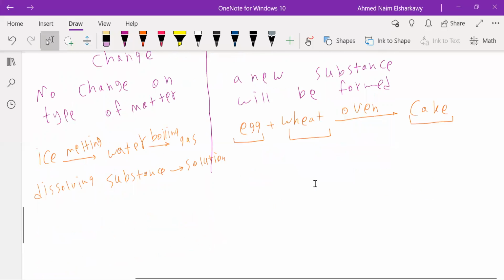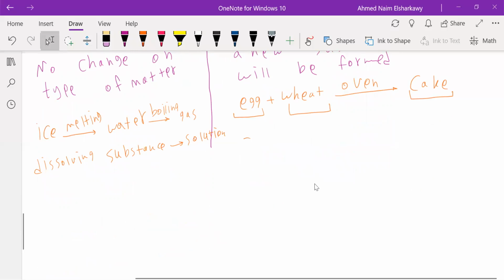The same here. Let's say we have carbon, like coal, which we use for heating and boiling. If we are making barbecue or something outside, we have coal here, right? And you burn it with fire. So you react it with oxygen. So C plus O2, and you form carbon dioxide, CO2.